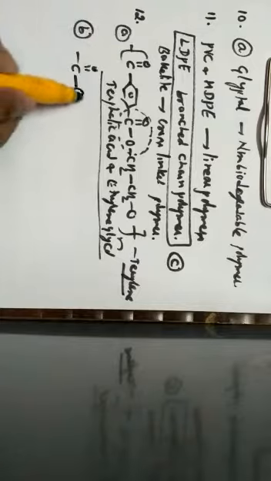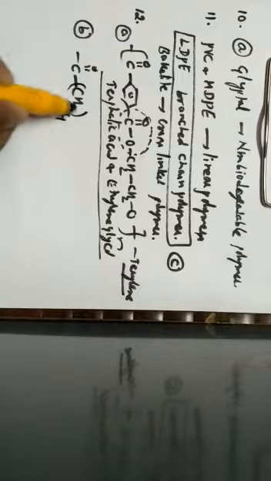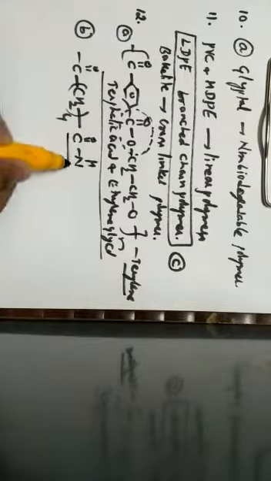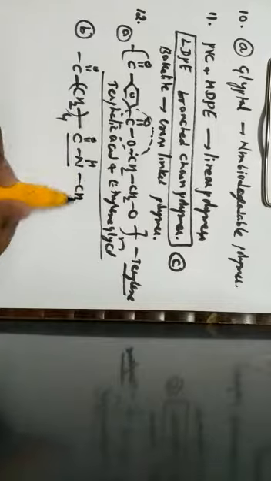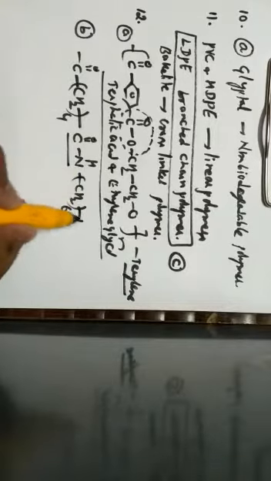What is option B? Option B is nylon 6,6. Already we have discussed that nylon 6,6 consists of two important monomers, hexamethylene diamine along with adipic acid, where nylon 6,6 consists of an amide linkage, that is CH2 6 times, NH, so N times.